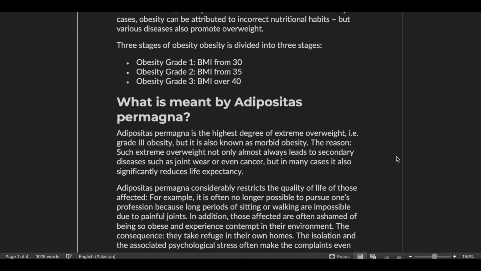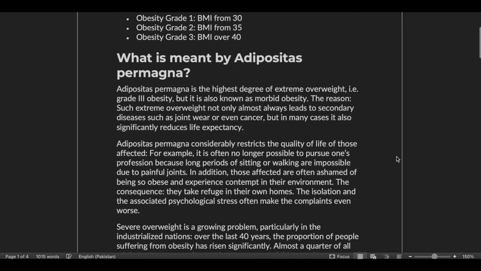What is meant by Adipositas permagna? Adipositas permagna is the highest degree of extreme overweight, i.e. grade 3 obesity, but it is also known as morbid obesity. The reason: such extreme overweight not only almost always leads to secondary diseases such as joint wear or even cancer, but in many cases it also significantly reduces life expectancy.